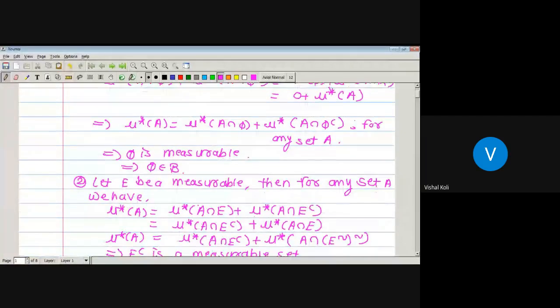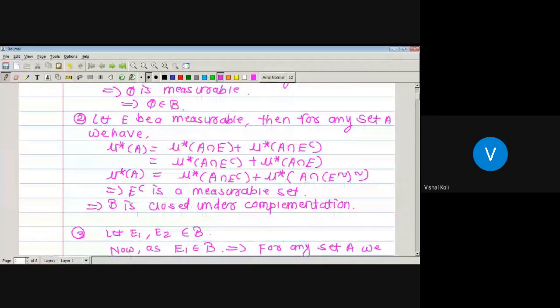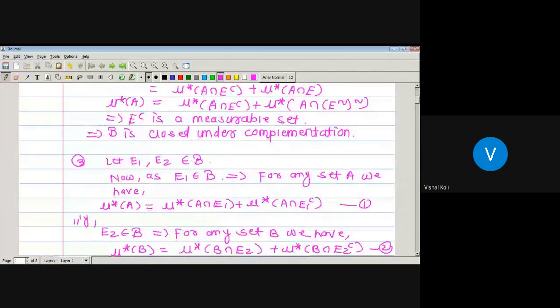Now in the third one we have taken E1 and E2 to be any two members of curly B. We have to check whether their union is again in curly B, that is, whether it is closed under finite union or not. We know that if E1, E2 are measurable sets, then their finite union must be measurable, and that we have proved.